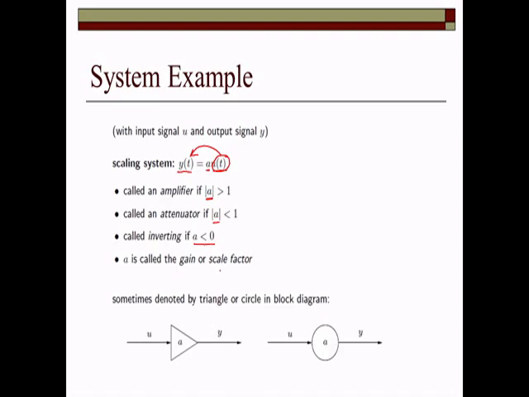The coefficient a is called a scale factor, and it is represented in block diagram form. If u is the input, we multiply the input with the gain a, and it is represented as the output y. The representation can also be made in circle form, where we give the input and get the output. So overall, from this slide, y(t) is equal to a into u(t).